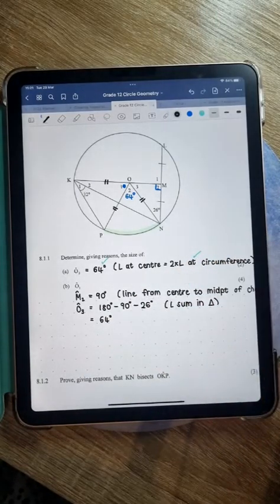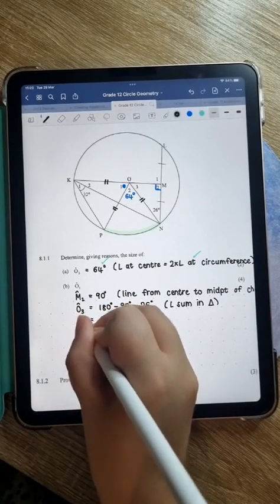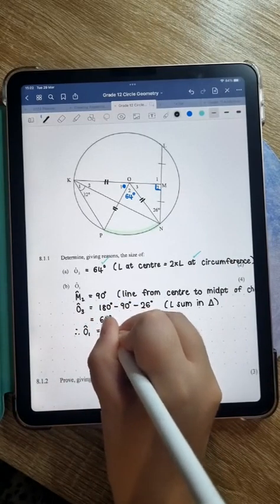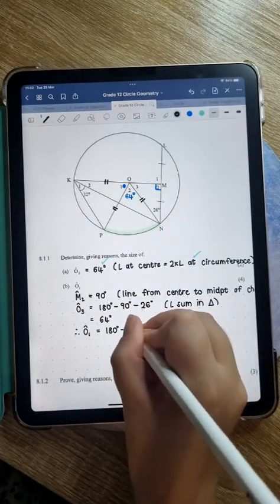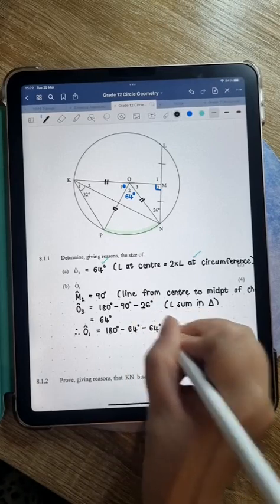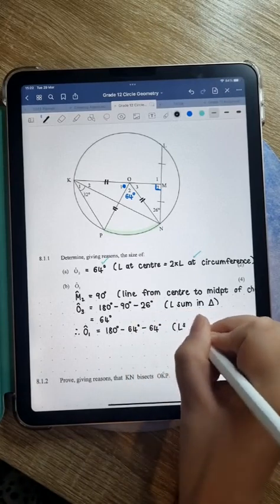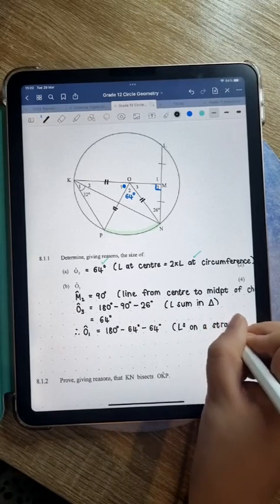90, that's here, okay. So therefore, O1 is going to be, if we're using angles on a straight line, 180 minus 64 minus another 64. Angles on a straight line.